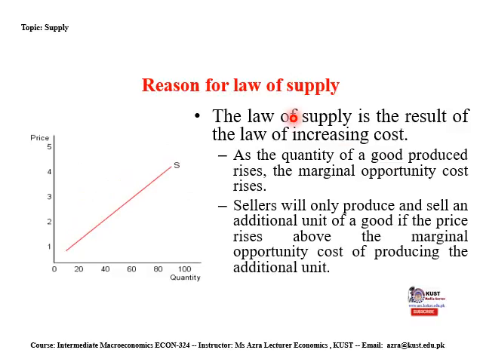Reasons for the law of supply. The law of supply is the result of the law of increasing cost. As the quantity of a good produced rises, the marginal opportunity cost will also increase. Sellers will only produce and sell an additional unit of a good if the price rises above the marginal opportunity cost of producing the additional unit.